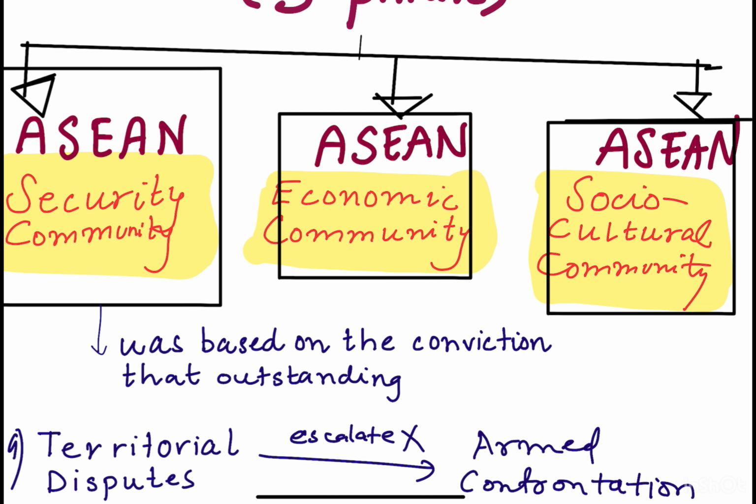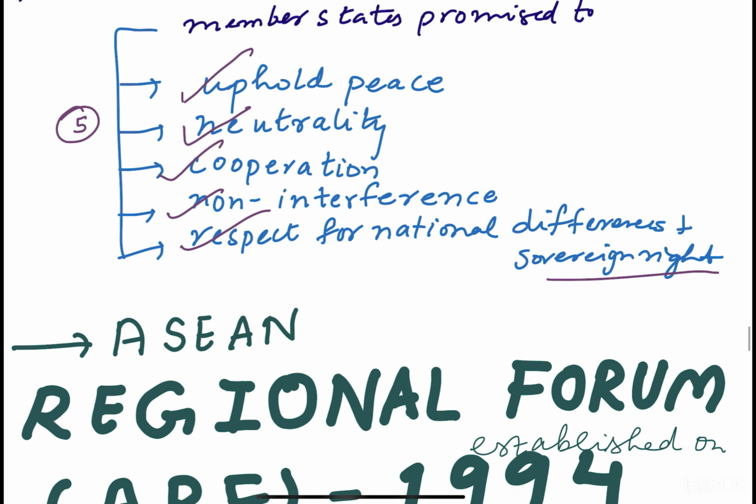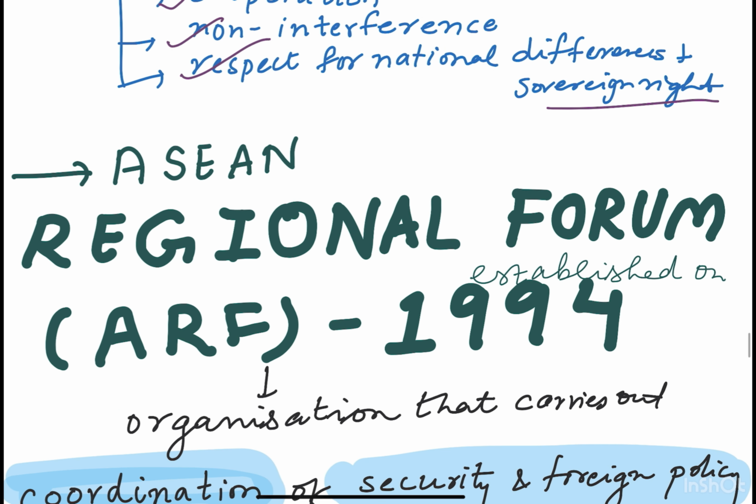And the second point was that ASEAN states have made several agreements and the member states promised to uphold peace, neutrality, non-interference, cooperation, and respect for national differences and sovereign rights. Then we are talking about the ASEAN Regional Forum, which in short is known as ARF. In the question they might write just ARF, so you should know the full form of ARF, that is ASEAN Regional Forum, which was established in the year 1994.